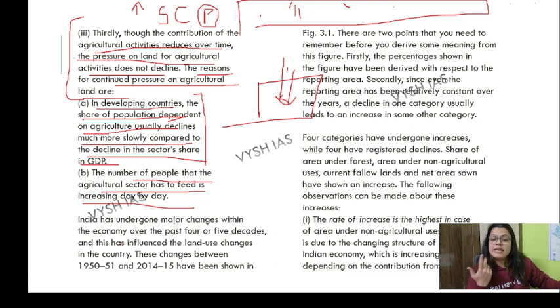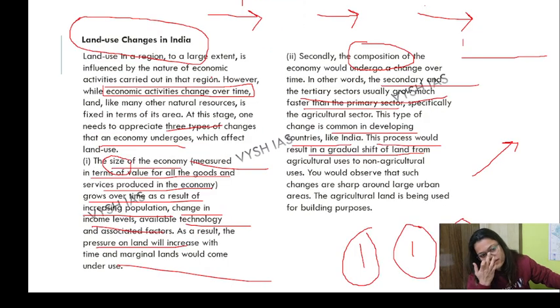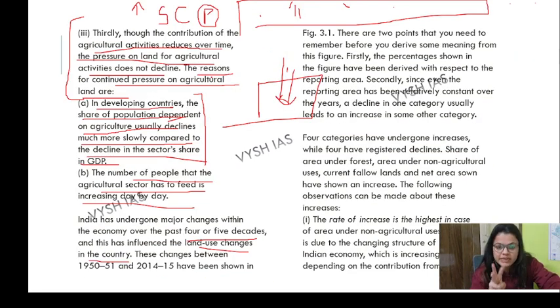So India has gone through major changes in these things over the past 4 to 5 decades, which influence land use changes in the country. You just read it, so you must have got the land use changes in India: 3 pointers, size, composition, and pressure on land. Why is the pressure on land declining so slowly? Because the percentage of dependent people declines slowly as compared to the agricultural land.